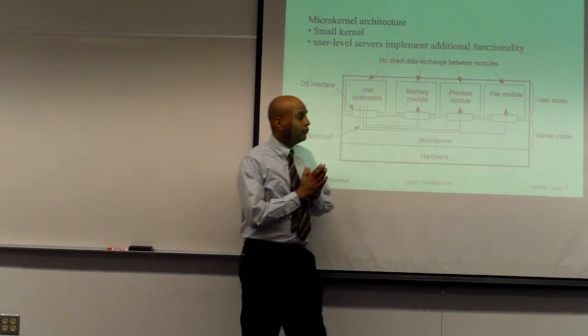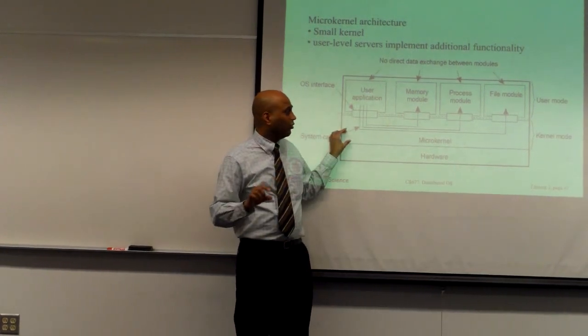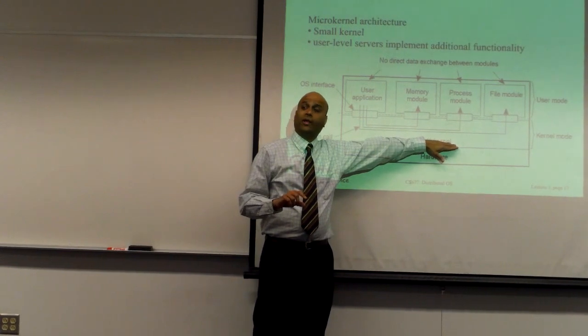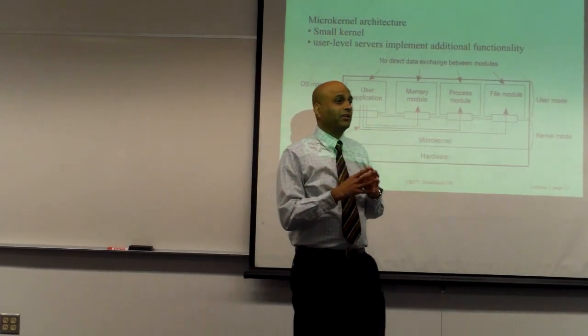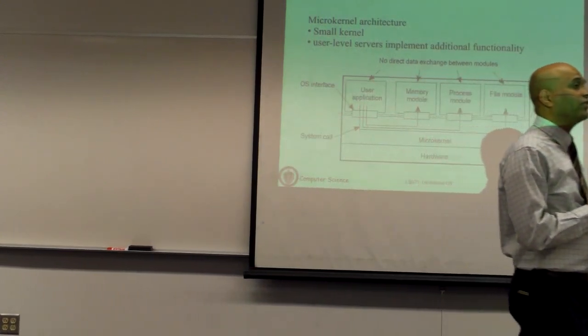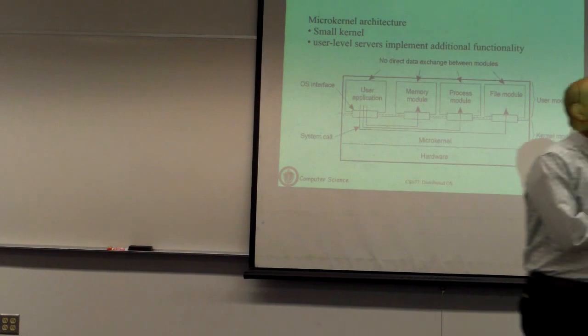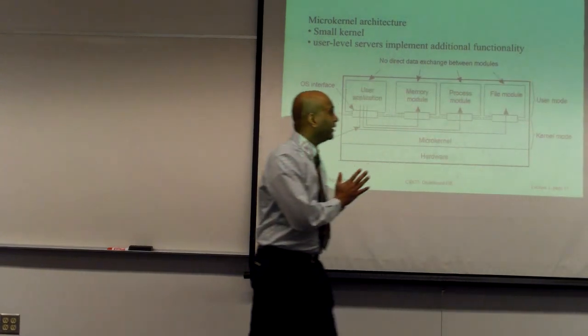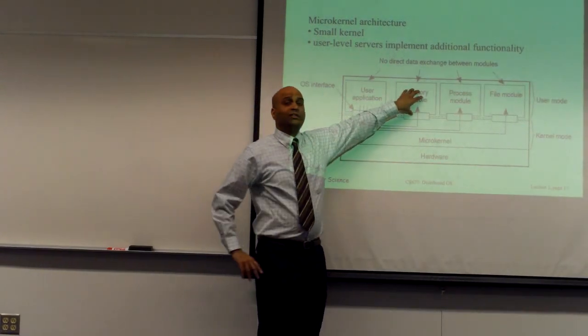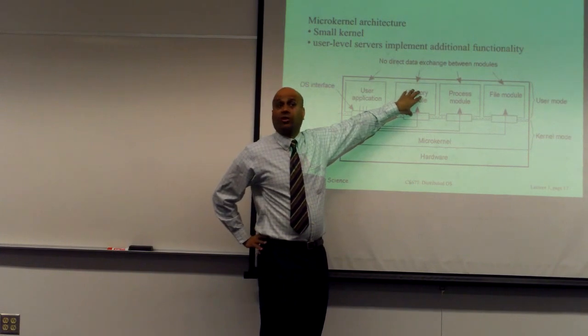And then the very lowest layer is referred to as a microkernel. So it's a very compact kernel that is only going to provide you some very basic minimal set of features. Everything else that you associate with your operating system is actually going to be built in a separate component that's actually going to run as a separate user process on that system.